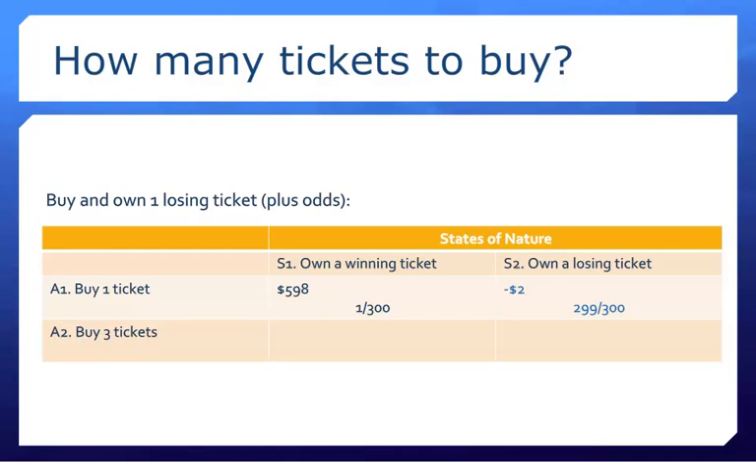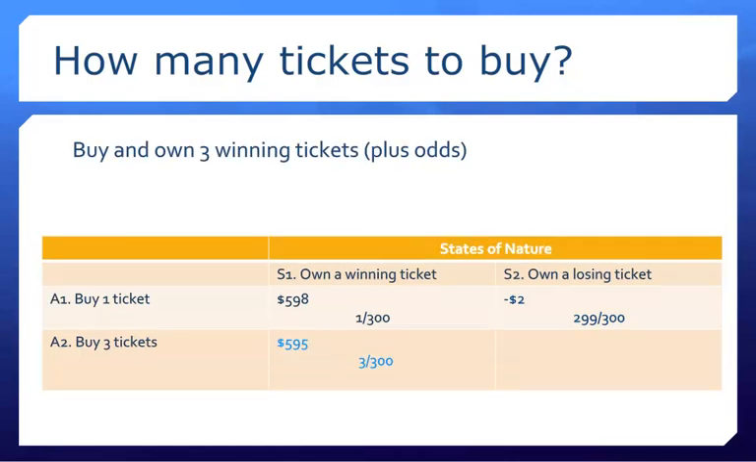On the other hand, if I buy just one ticket, but I end up owning a losing ticket, it might end up looking like this. If you notice, my overall winnings here are -$2 because that's what I would have spent on a losing ticket. Also, my chances of losing are 299 over 300 because I only purchased one ticket.